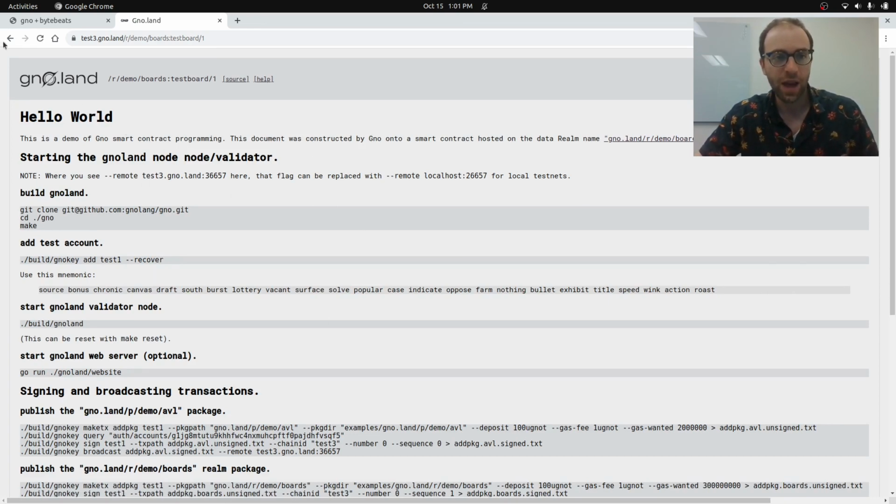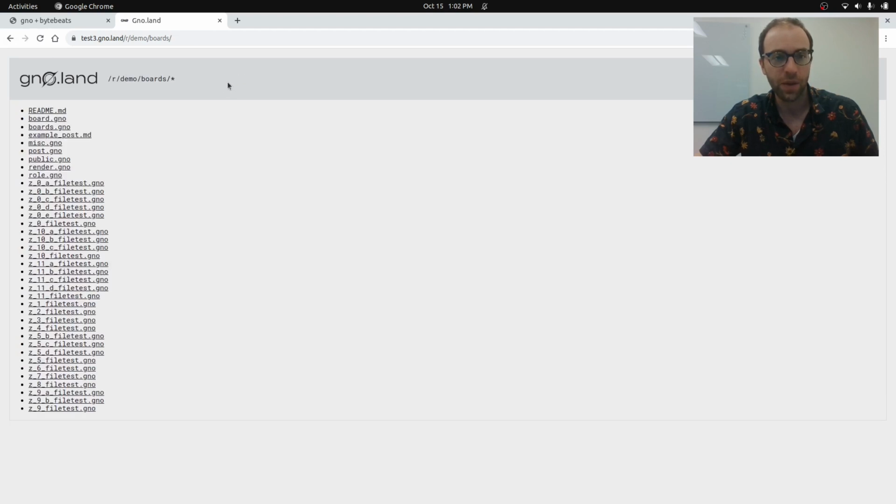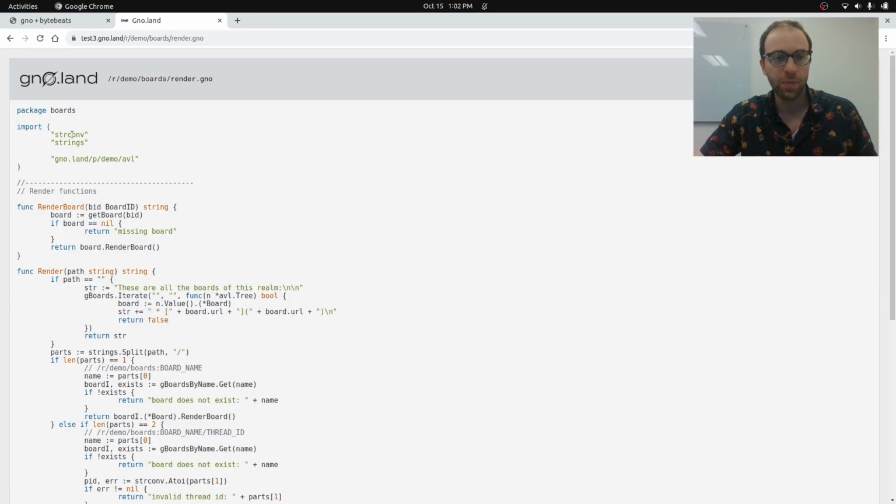And we can see the actual code for the smart contract by just clicking this source button here. And these are all the code files. All the smart contracts that are on Gno.land have a special function called render. We can see that here in the render.gno. And I'll get more into this, but you can see already it's a lot like Go code. And here is this function, render, that's like a read-only state of the smart contract.